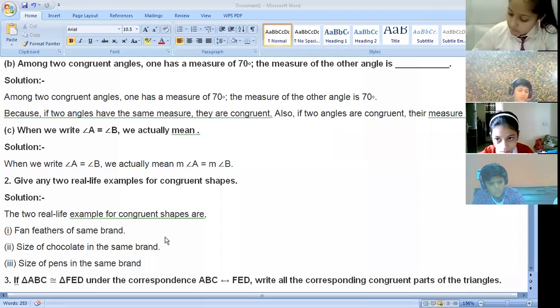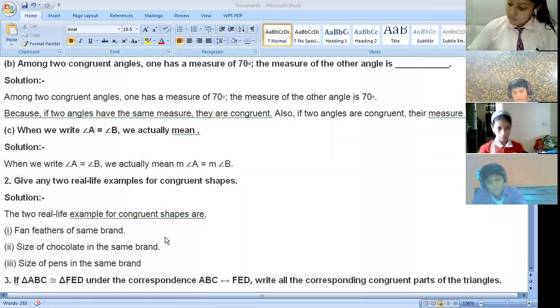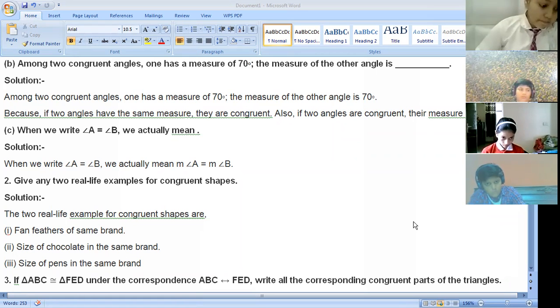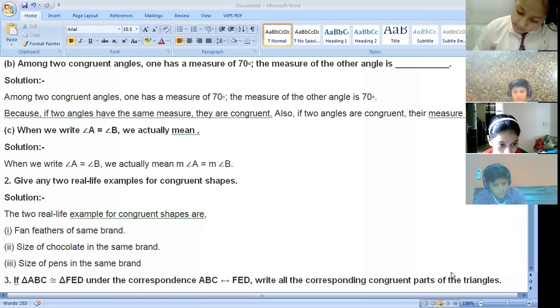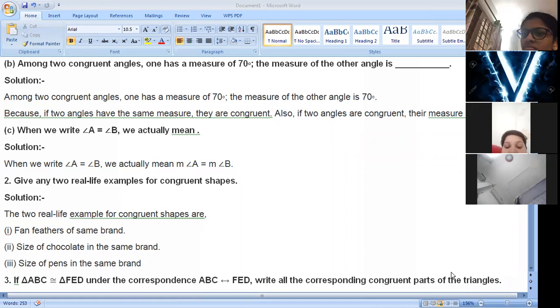Any other? Nobody else has any example of congruence in daily life? You are not using any symmetrical things. Shaving blades, it's not sharing, it's shaving blades, Parveen. Shaving blades of the same geometry box.